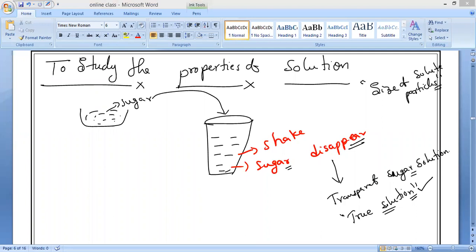Now, is it possible to see this sugar which has disappeared with a microscope? Microscope, that is my question. Anybody? Is it possible to see?